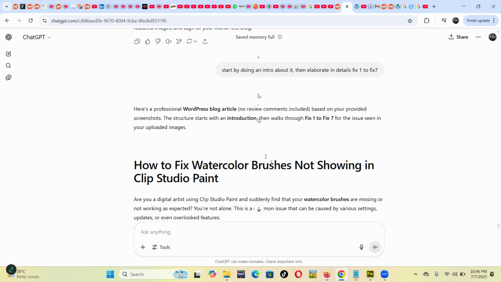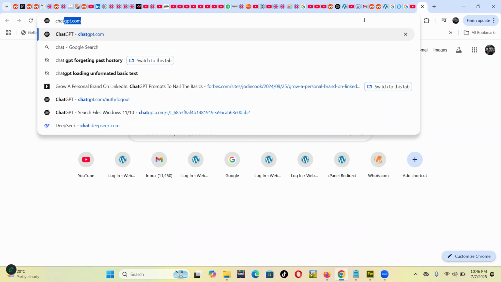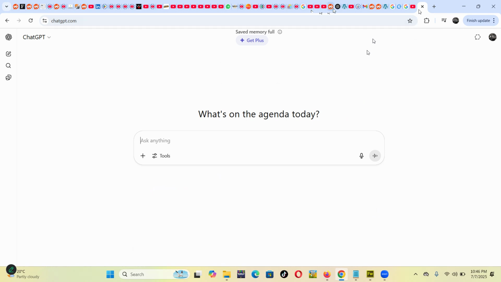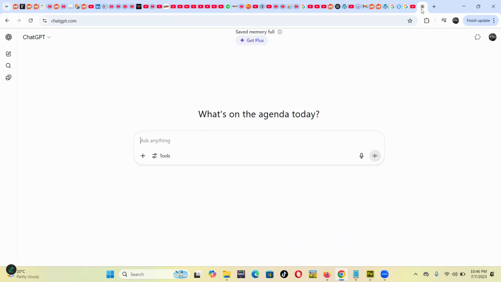I usually do two things. First of all, I log out of ChatGPT and close the tab, then I open it afresh in a new tab. I usually have to really log out because even if I just open a new tab, sometimes it gets stuck and still doesn't remember my current article. So usually I just have to sign out, log out, then log in by a new tab.